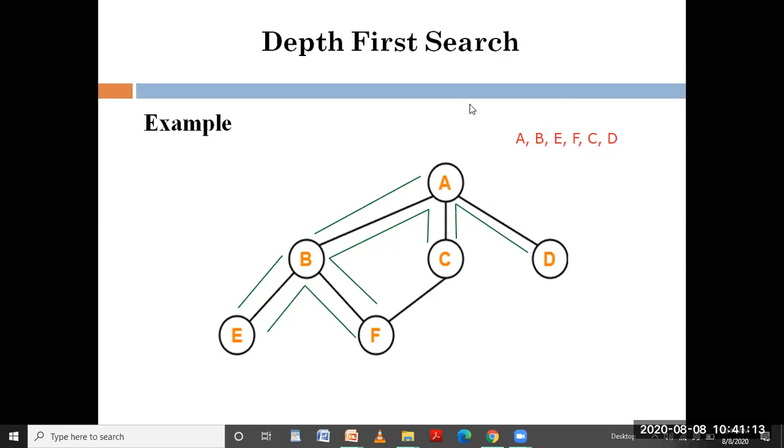It can also be called a pre-order traversal. To do a pre-order traversal, you'll be getting the same result. So this is a small example for depth first search.